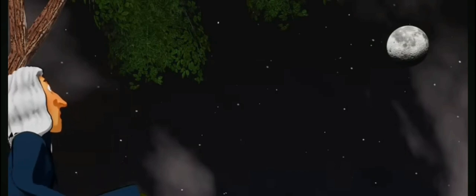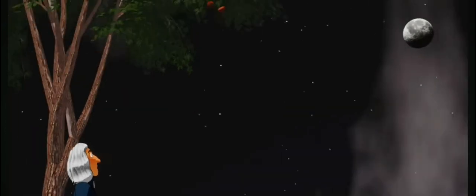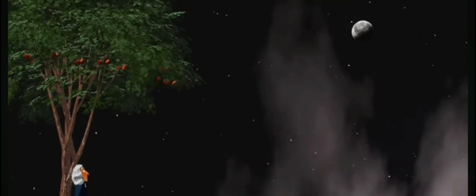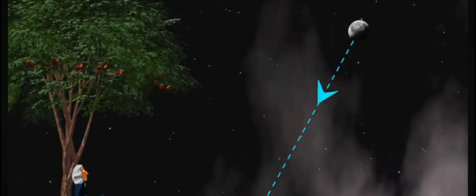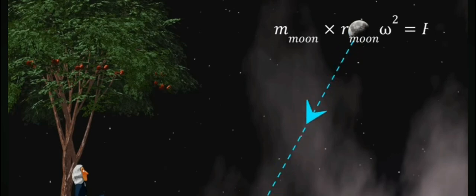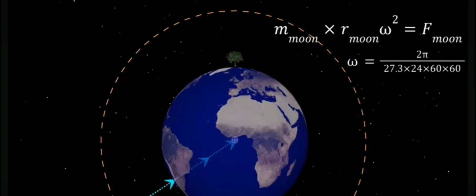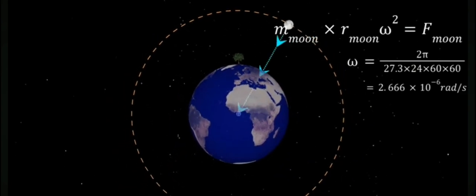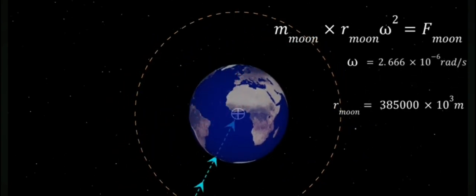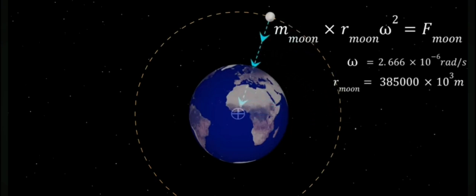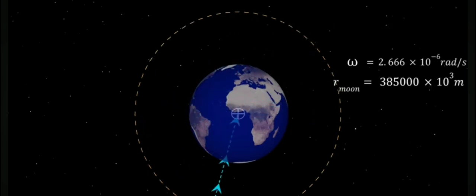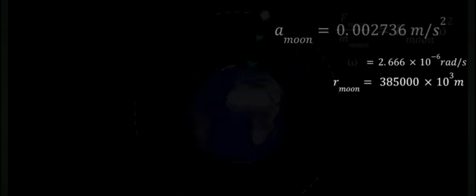The Moon is also attracted to the Earth due to the same gravitational force. However, the Moon doesn't fall to the Earth because the centripetal force required for the Moon's circular motion is supplied by the gravitational force. People at that time already knew the Moon's angular speed and the distance from the Earth to the Moon. Based on this force balance idea, Newton calculated the centripetal acceleration of the Moon.